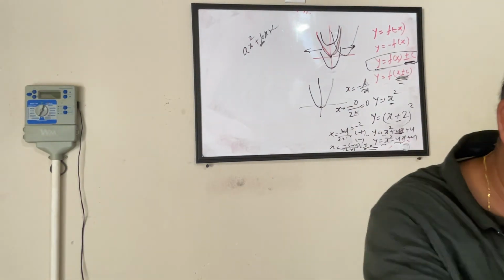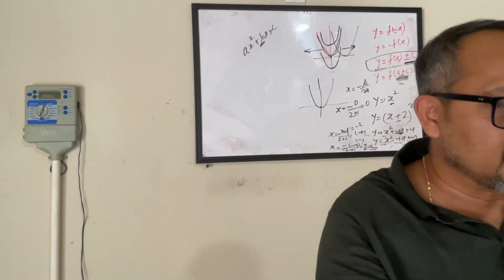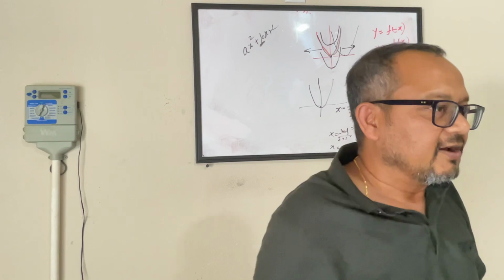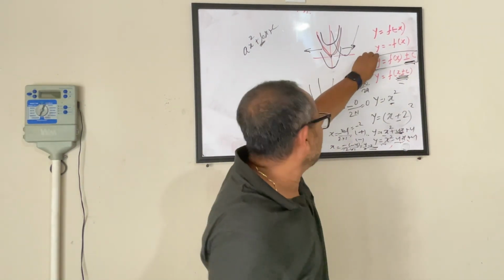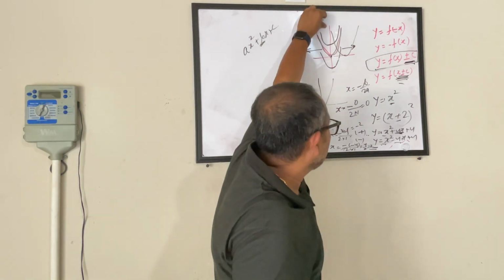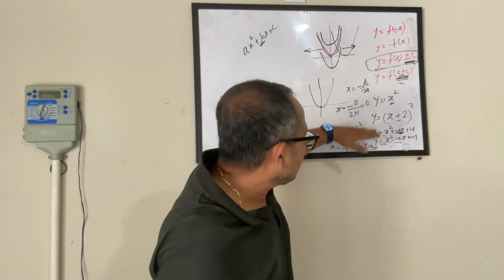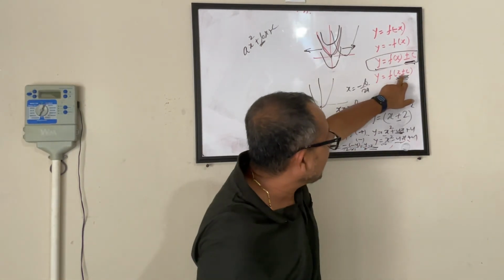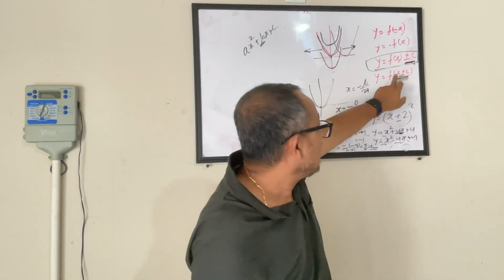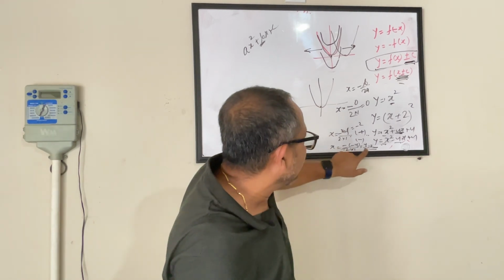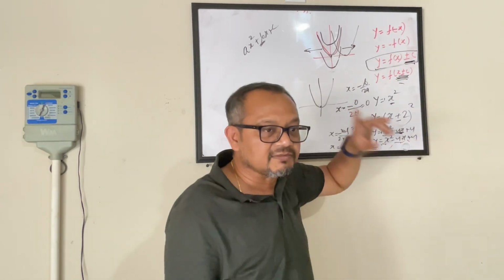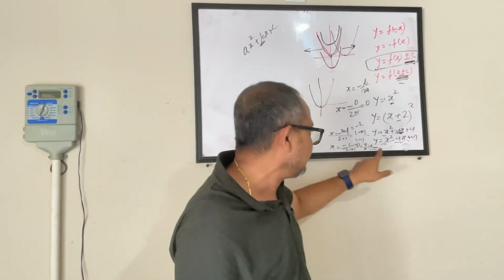Confusing, right? Are you guys with me so far? Yes, sir. So the summary is, this part is clear, I am not doing that. So you add, it moves up, if you subtract, it moves down. Now we are looking at this scenario when I am doing a plus or minus inside this one. When I am doing a plus, my x coordinate for the vertex becomes negative. When I am doing minus, it becomes positive.